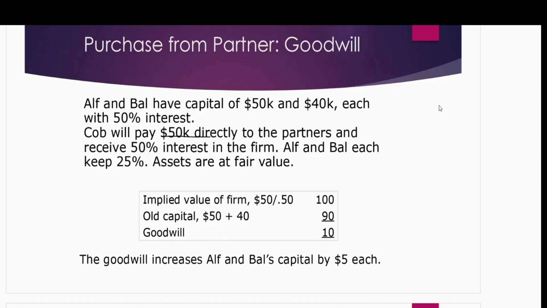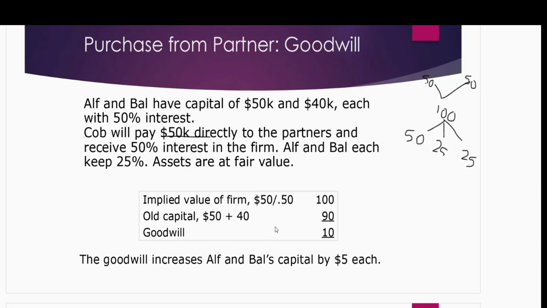So we know that ownership cannot exceed 100. It should stay within 100. So when Coop joins, 50% ownership will stay with him. 25%, as they said, will stay with Alf, and 25% will stay with Bal. And now it's 100. Before, what was the scenario? Both were sharing 50-50, Alf and Bal. Okay, so this is the pre and after the admission scenario.